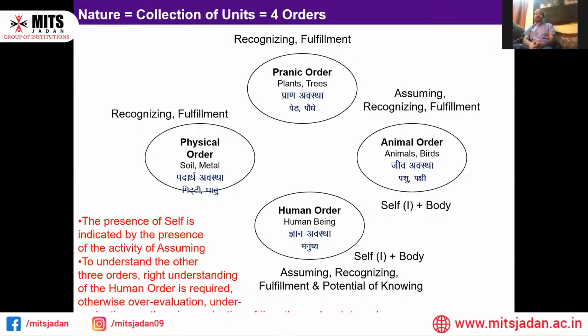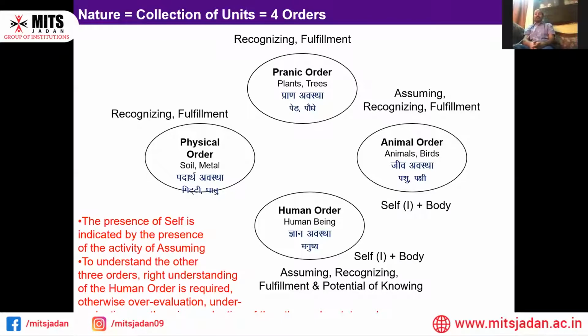Even the metals also, iron, brass, silver, gold, all are going to be here. All these things are going to come in that oval, and that is known as the physical order, also known as the material order.